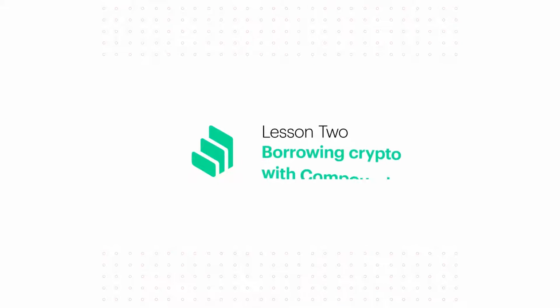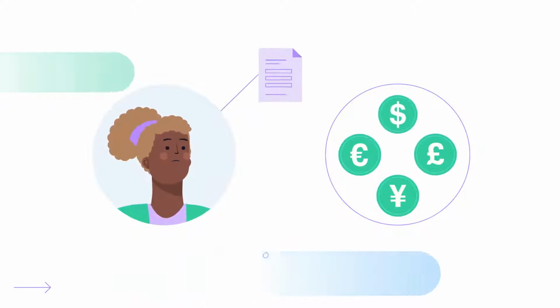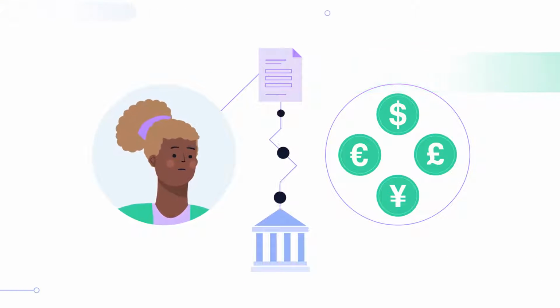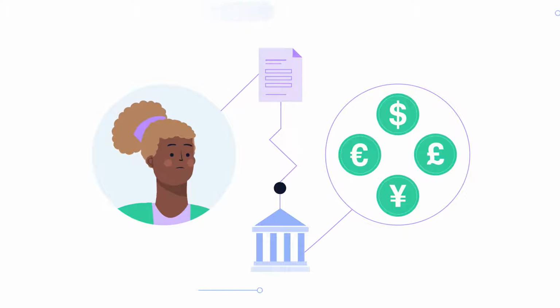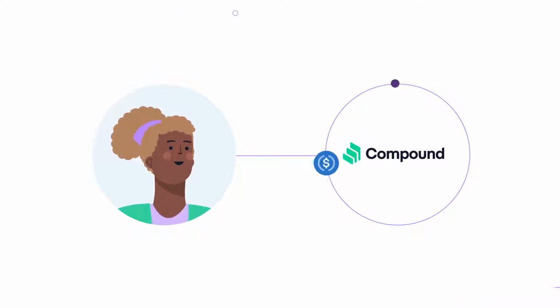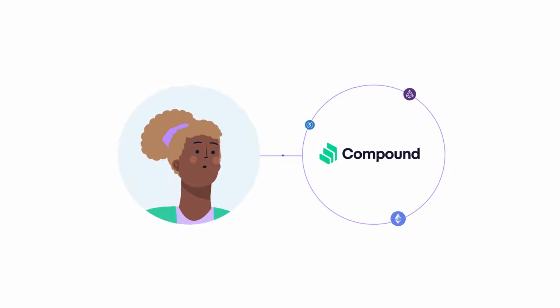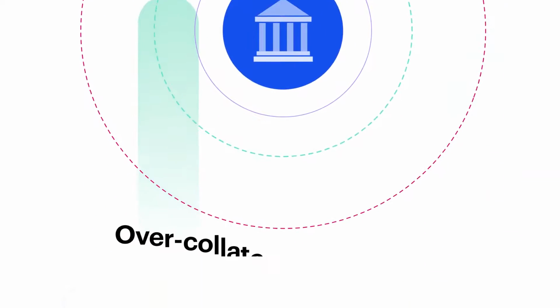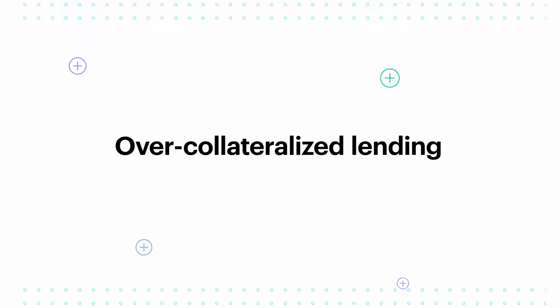Lesson number 2, borrowing crypto with Compound. Typically, in order to take out a loan, Maya would have to fill out an application with a centralized financial service provider. It's a long process with a host of requirements and opportunities for bias. To avoid this, Maya could borrow crypto assets directly from Compound instead, using assets she has supplied to the protocol as collateral. In traditional finance, this process of borrowing against supplied assets is called over-collateralized lending.